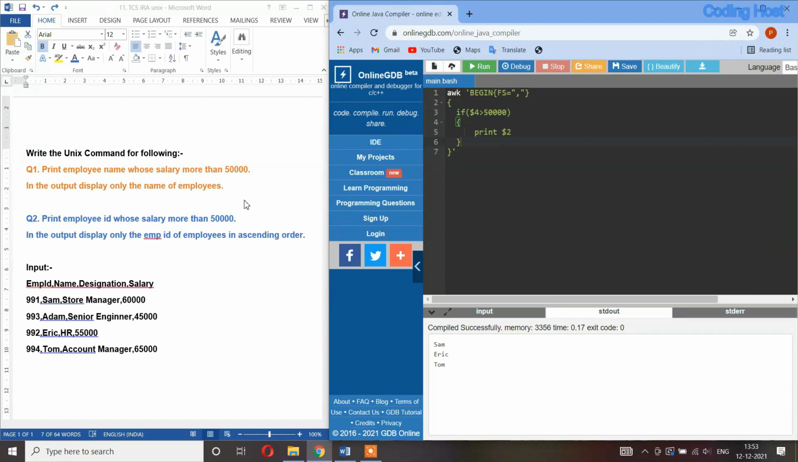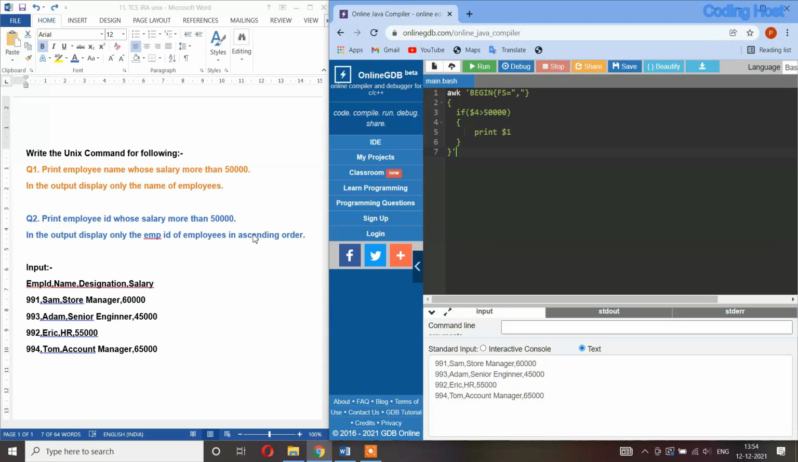Now we have to write the program for the second scenario. Here you can see that we have to print the employee ID whose salary is more than 50,000, and we have to print them in ascending order. So instead of printing the second column, I will write $1 because employee ID is written in the first column, and after that I will use the sort command.